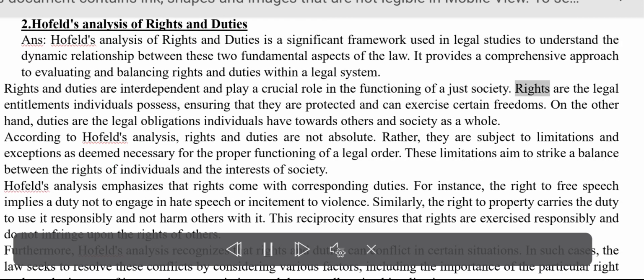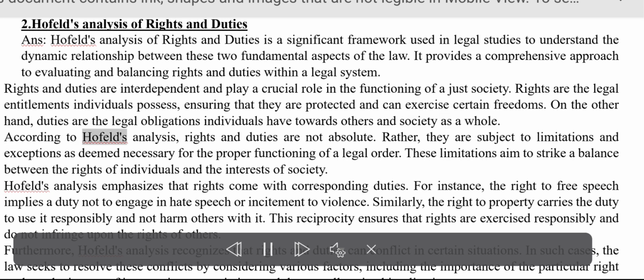society. Rights are the legal entitlements individuals possess, ensuring that they are protected and can exercise certain freedoms. On the other hand, duties are the legal obligations individuals have towards others and society as a whole.